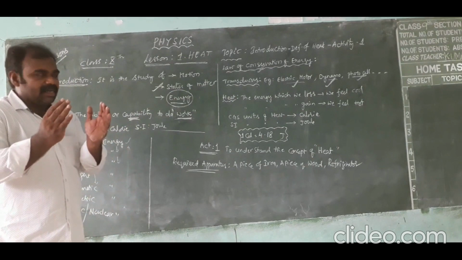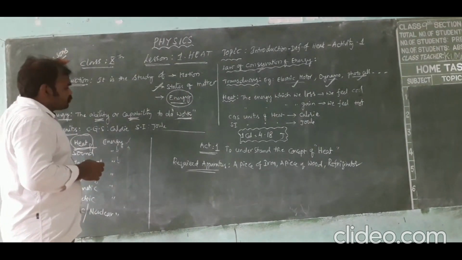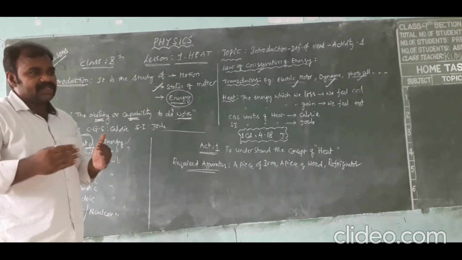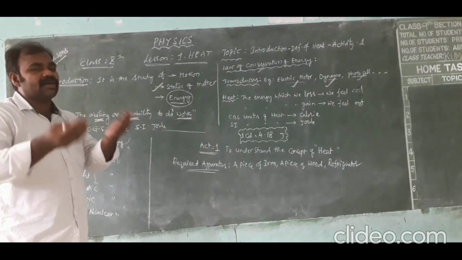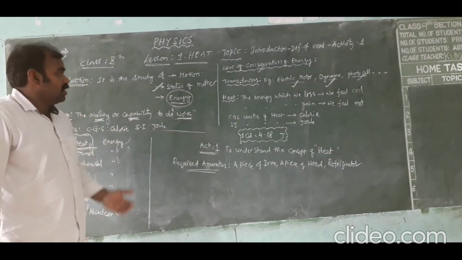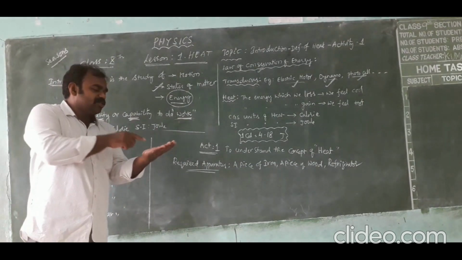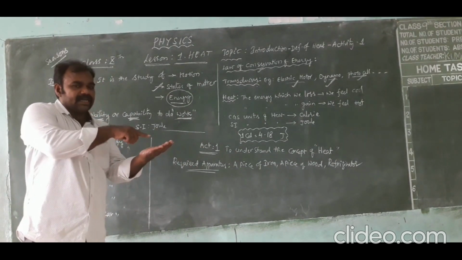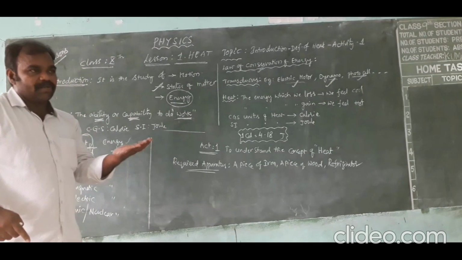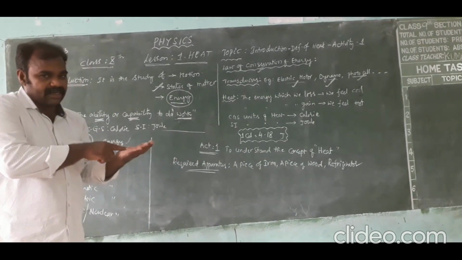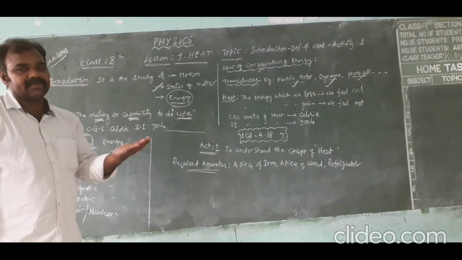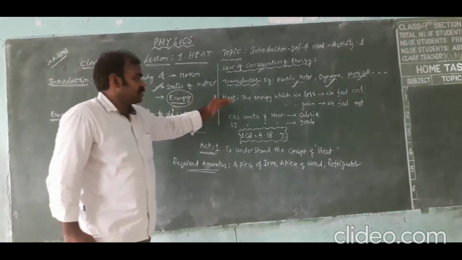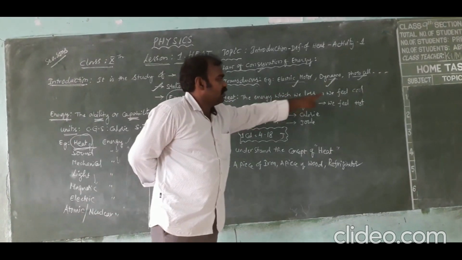So here heat is nothing but an energy which can transfer from one body to another body. That means if you place an ice cube in your hand, you are losing heat energy. If you place a hot body on your hand, you are gaining heat energy. That means heat is nothing but the energy which we lose, we feel cool.